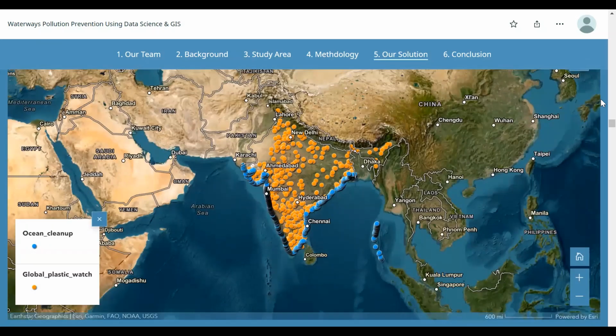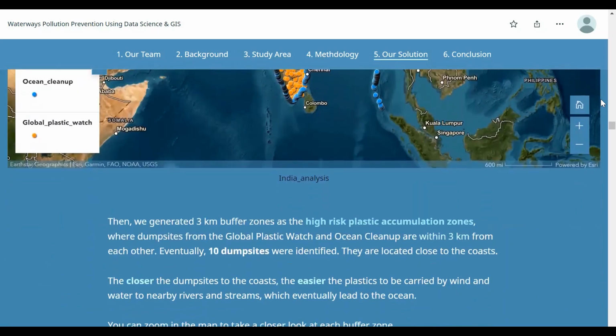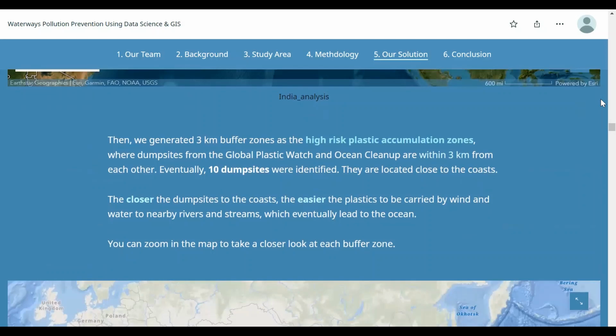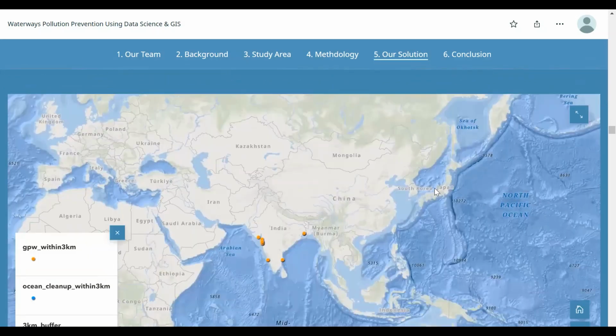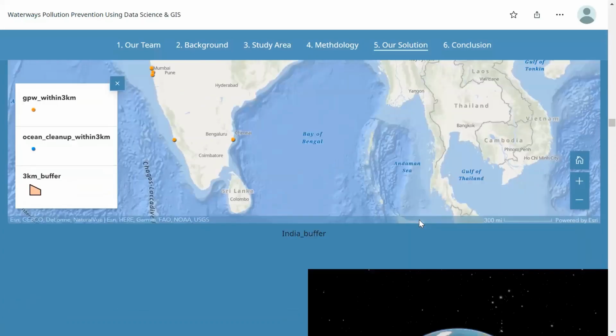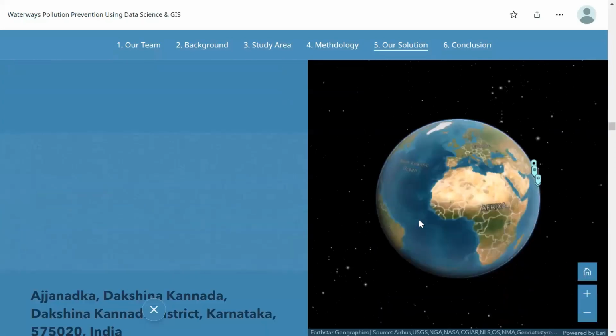We collected the site attributes, and then we generated 3 kilometer buffer zones as the high-risk plastic accumulation zones, where dump sites from both datasets are within 3 kilometers from each other. Eventually, 10 coastal dump sites were identified. We set the third source of parameter of these dump sites, and then we analyzed this as well as the management practices by looking at the satellite imagery.